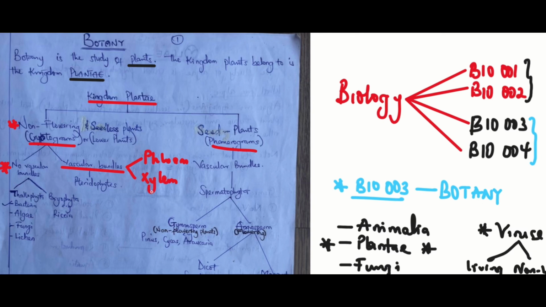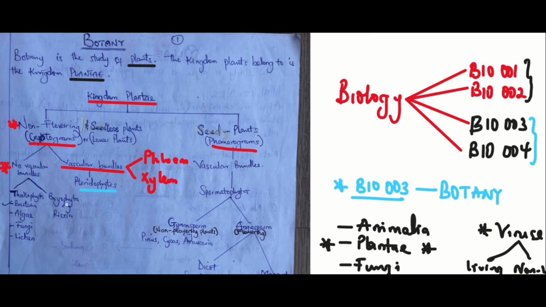Note that the pteridophytes are examples of cryptogams that possess vascular bundles. For those that do not possess vascular bundles, they are classified into two, the Thallophyta and the Bryophyta.